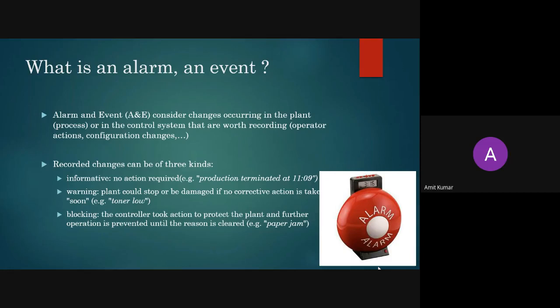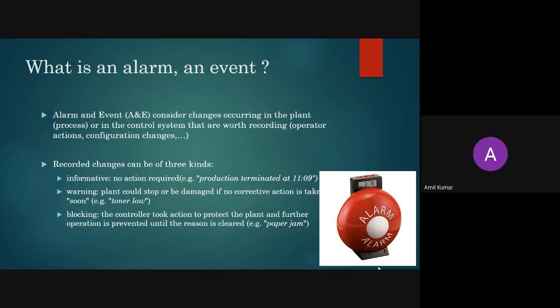Like on your laptop also you get some warning messages. These are known as warning messages. Here there will be no action taken by your system. It will be taken by you only. The third one is blocking. The controller will stop automatically. Like with a printer, if paper has jammed in your printer, then the process will be stopped.